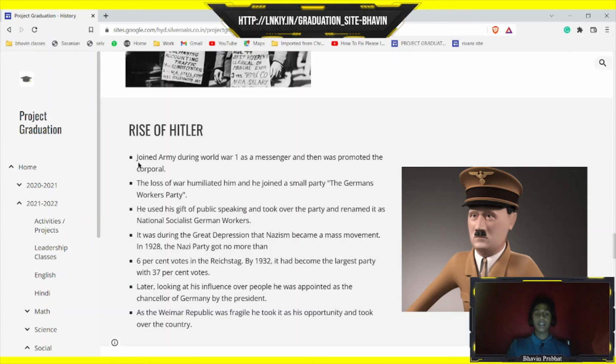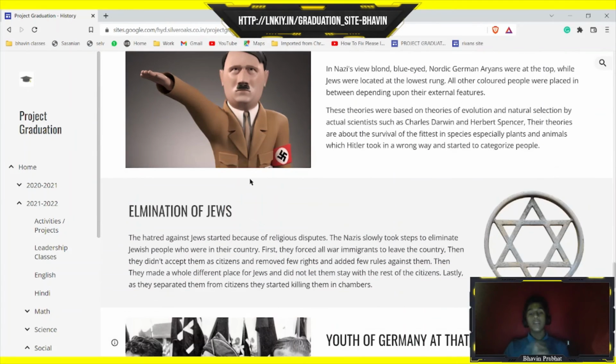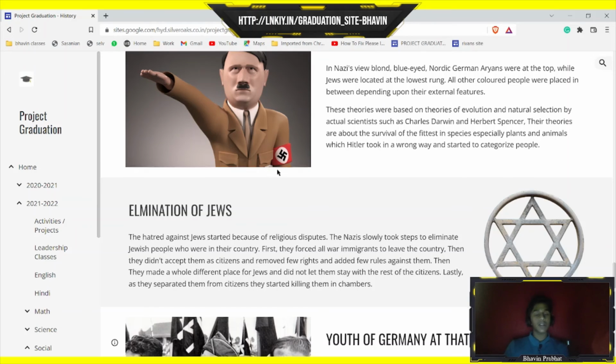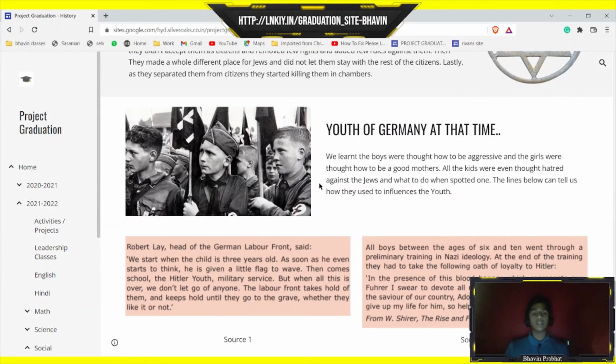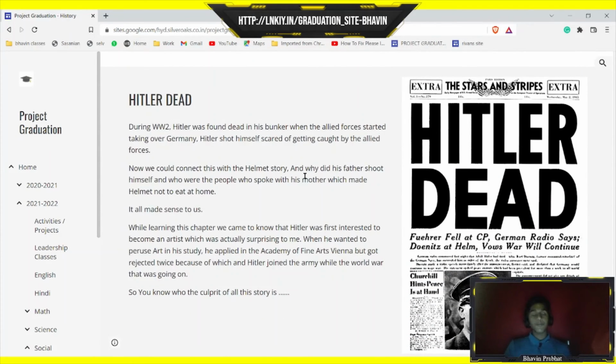So this is his journey, and then what were his ideologies, how he eliminated Jews, and why did he hate Jews, and then how the youth of Germany was treated or motivated to choose war against peace, and then finally Hitler was dead. Finally, during World War II, Hitler was found dead in his bunker.